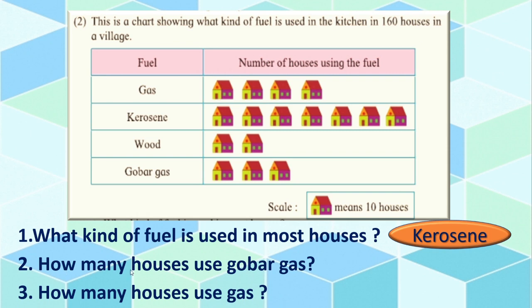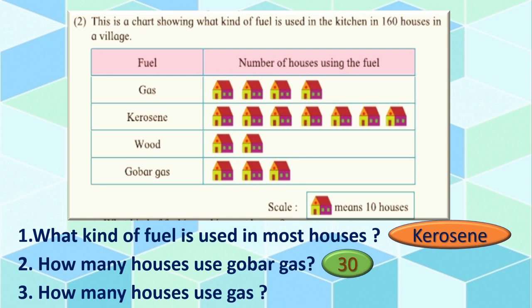Okay, now second question, how many houses use gobar gas? Where is gobar gas? Here. Correct, last one. How many houses? 3. 3 is nothing but they are equal to 30. Because according to the scale, one house is equal to 10 houses. So 3 houses means 30 houses.